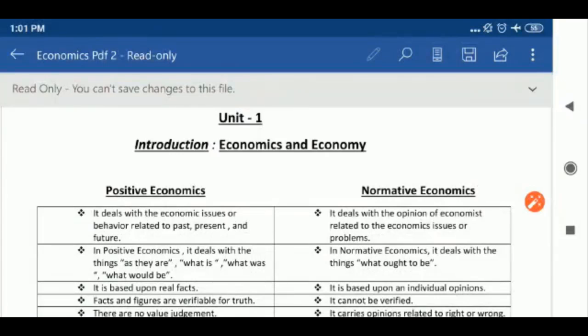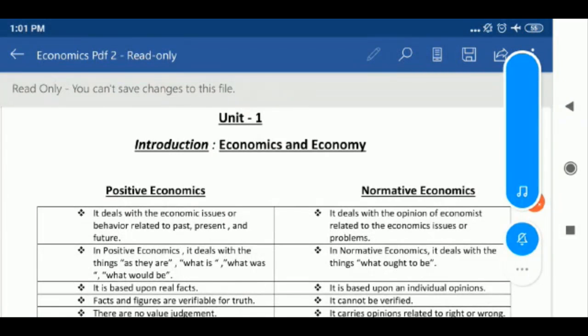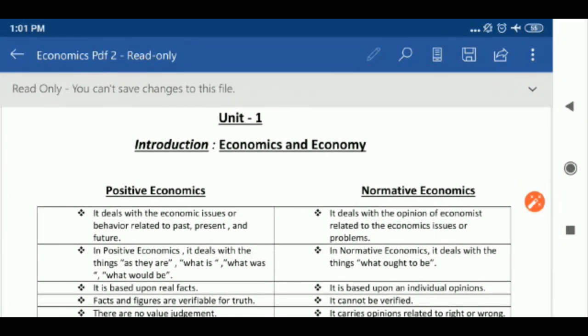Good morning, students. In this video, we will continue the chapter, or unit 1, that is Introduction of Economics and Economy, and all these PDFs come under microeconomics. In class 11th, you will study two books. First is microeconomics and the second one is statistics. So all these PDFs are of microeconomics and all PDFs come under unit 1.